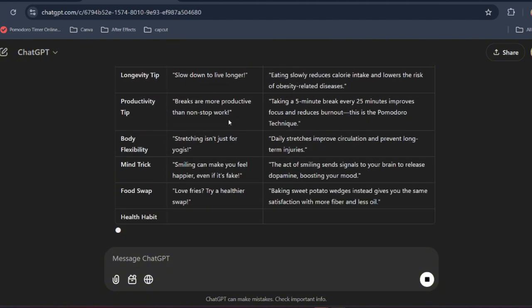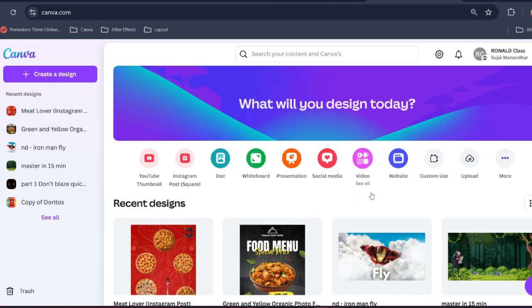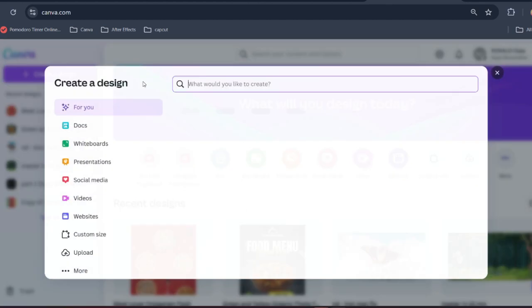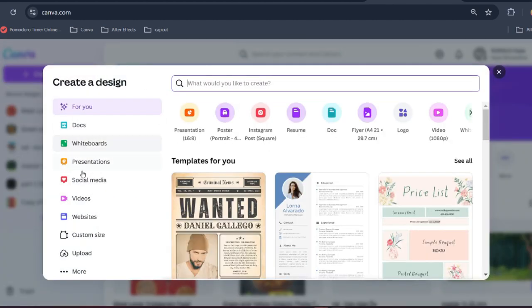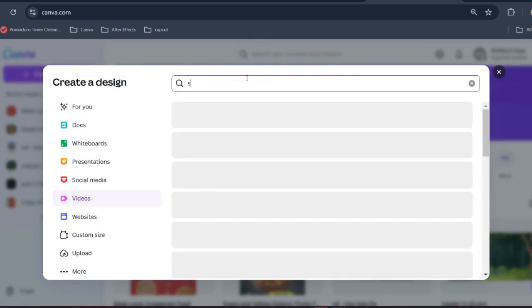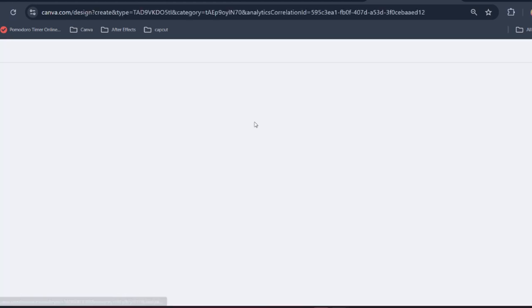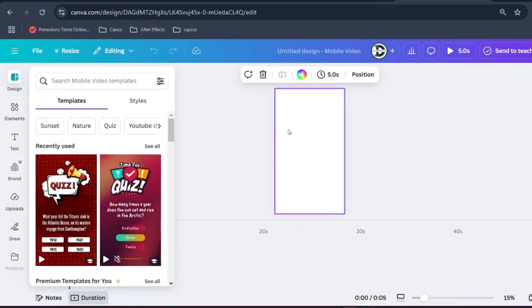After generating shorts heading, we will go to Canva. Here we will create a design and select shorts format. You can search it like this as well. It will open a blank document.